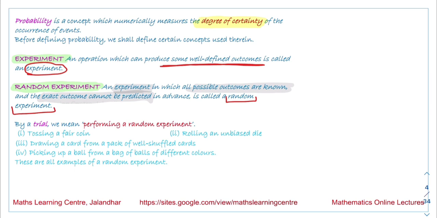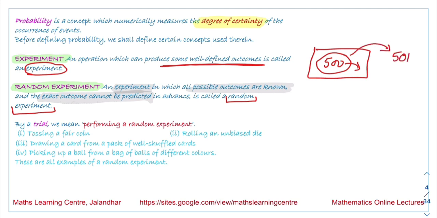If we toss a coin 500 times, we cannot tell what outcome we will get on the 501st throw. These are called random experiments.